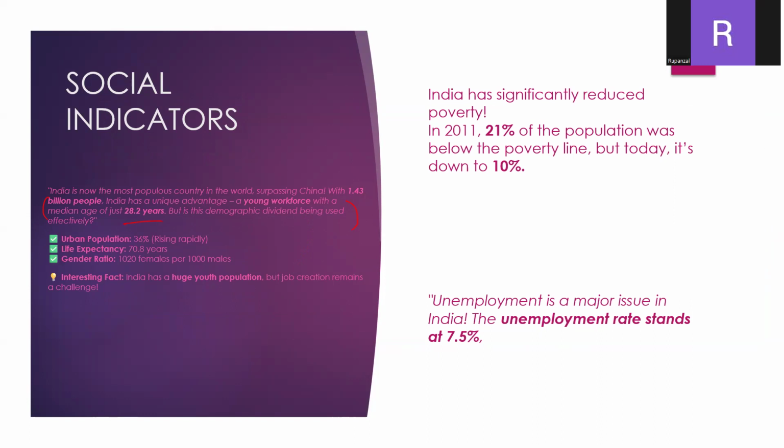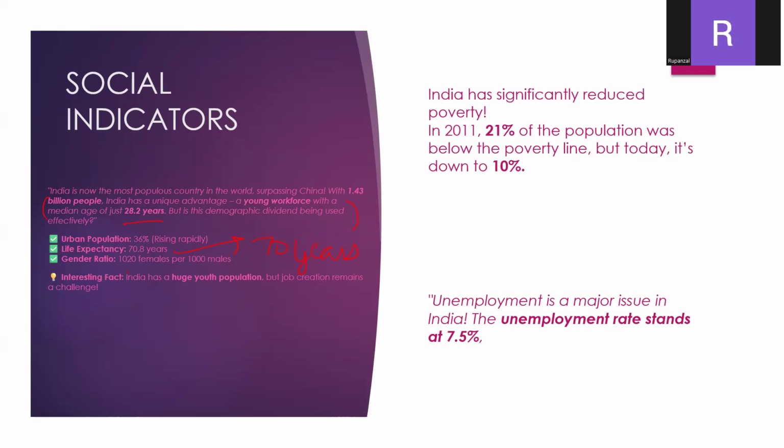So this is a demographic dividend which India can take advantage of. If we look at the life expectancy of the people of India, it is 70 years. And the gender ratio is 1020 females per 1000 males, so it is a good ratio.